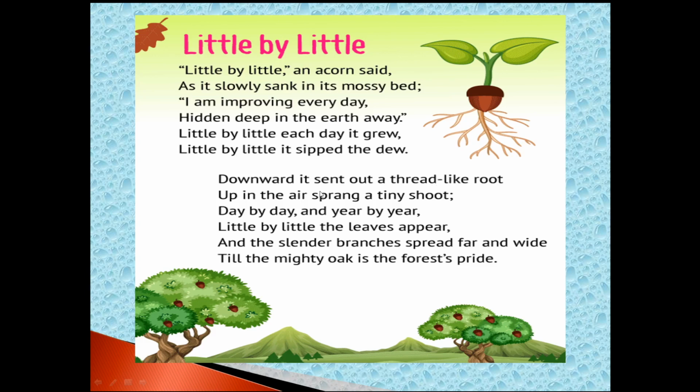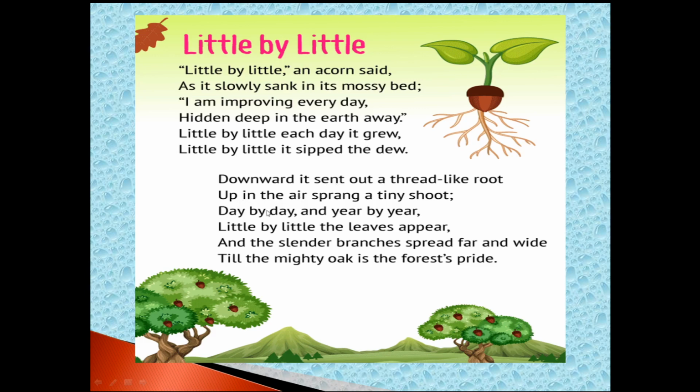Up in the air sprang a tiny shoot. So downward it sent out a thread like root, because from the seed downward the root grows and upward the shoot grows. Isn't it? Down the root grows and up the shoot grows. Shoot means the stem, leaf all together.